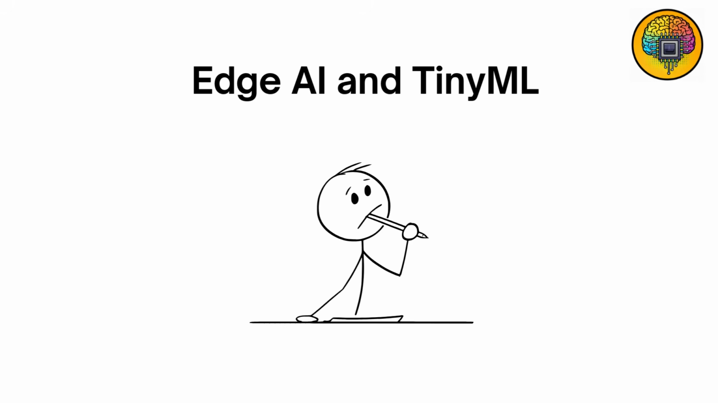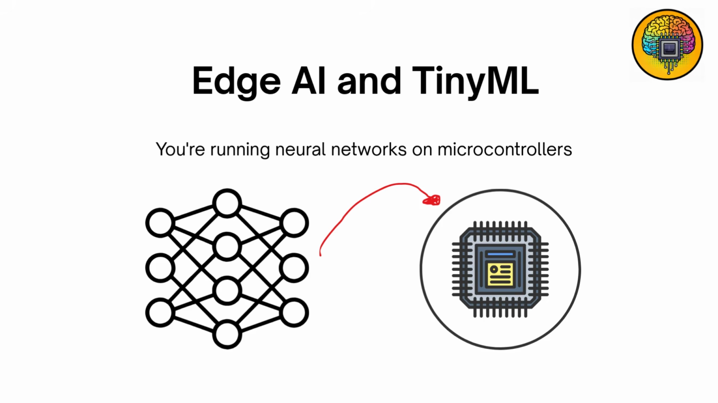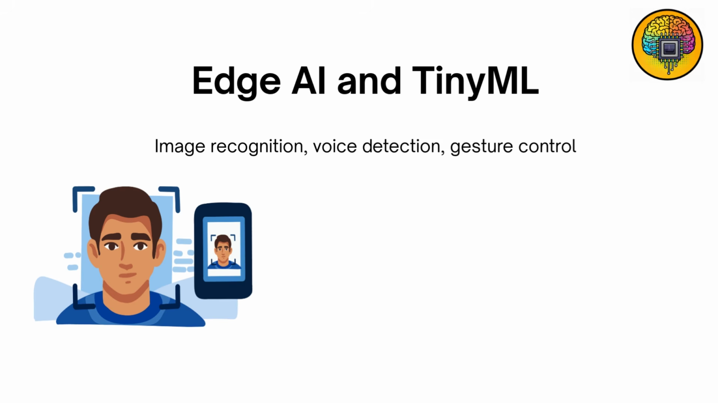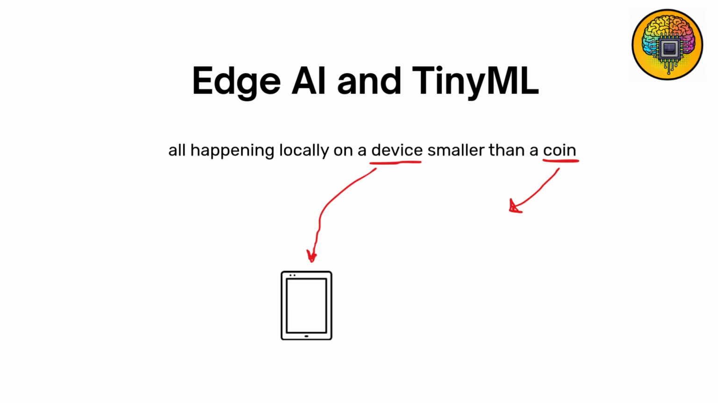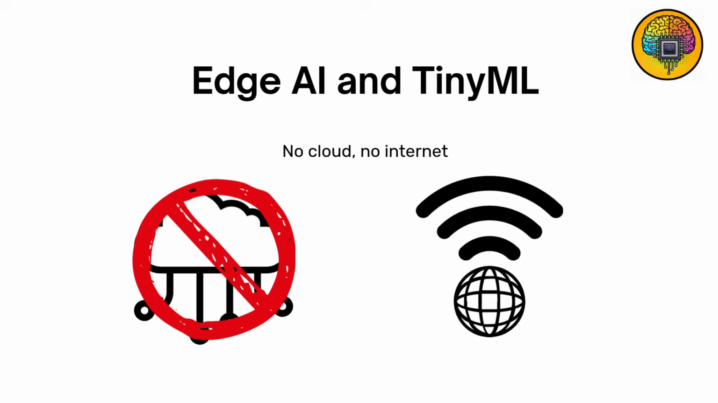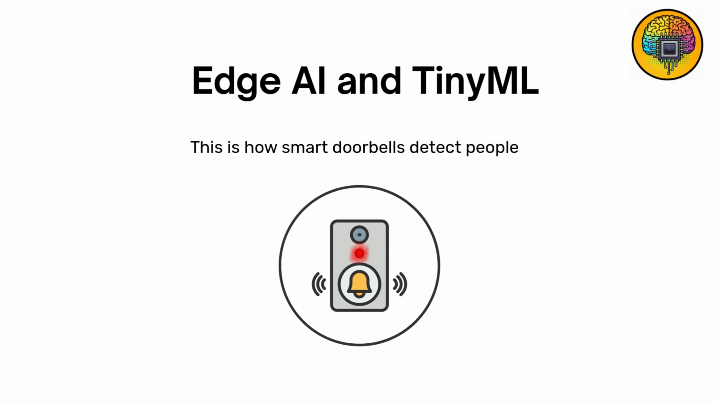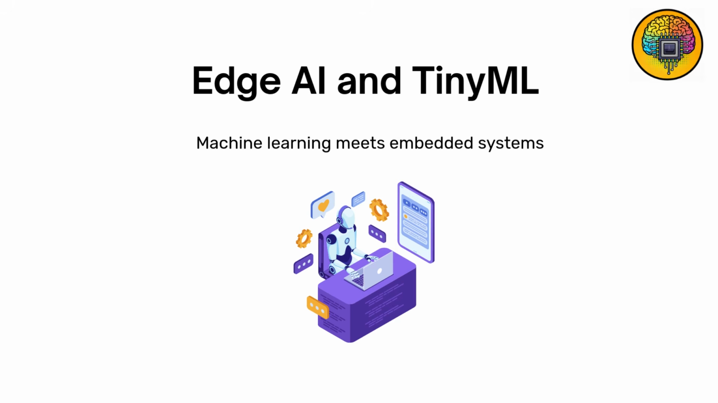AI brain, edge AI, and TinyML. You're running neural networks on microcontrollers. Image recognition, voice detection, gesture control, all happening locally on a device smaller than a coin. No cloud, no internet. This is how smart doorbells detect people, how earbuds recognize commands. Machine learning meets embedded systems.